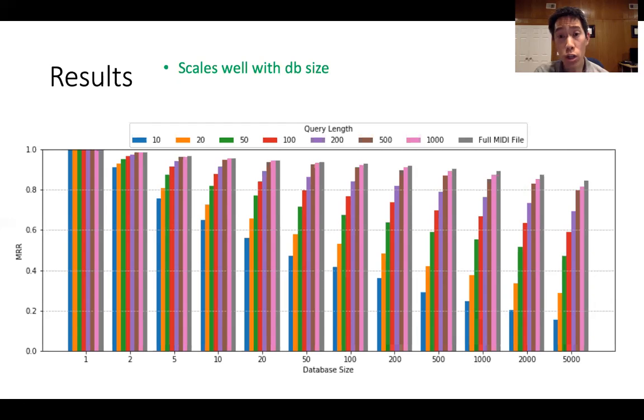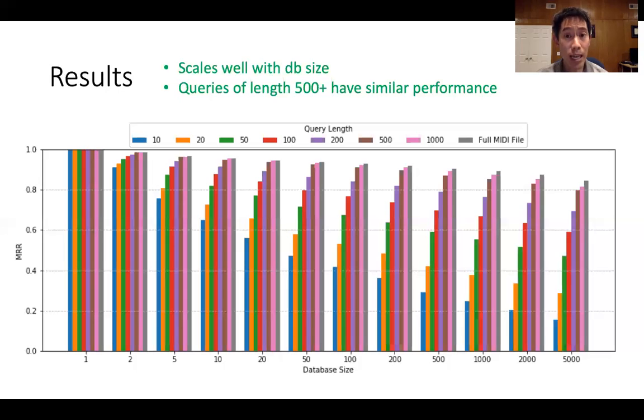Another key observation to note here is that for queries of length 500 and 1,000, the performance is roughly the same as the performance of using the full MIDI file. This is an important observation because in the real scenario, the MIDI and the sheet music may have structural differences due to repeats or jumps. What this means is that we can handle this problem by simply randomly sampling fragments of length 500 or 1,000, and we know that it won't negatively affect retrieval accuracy too much.